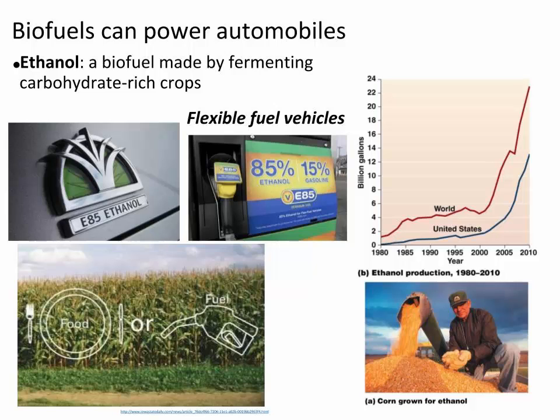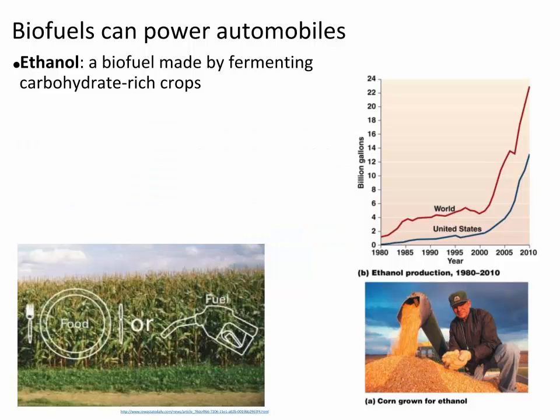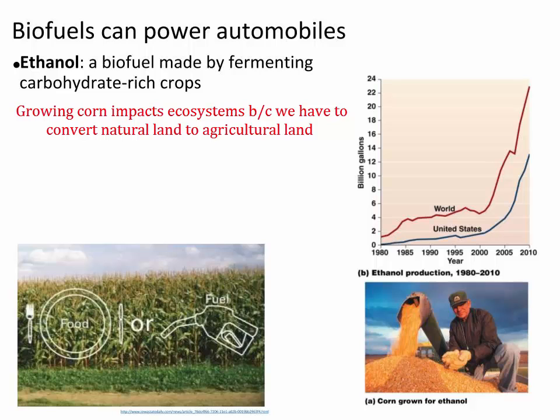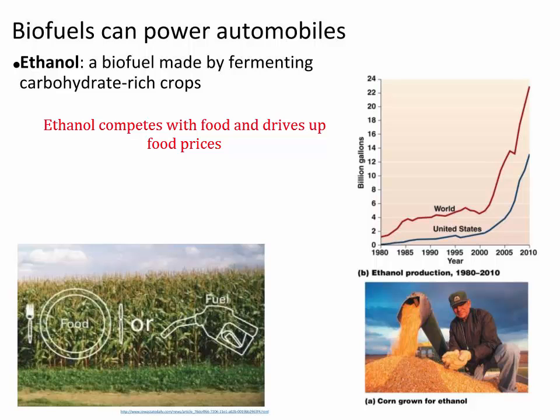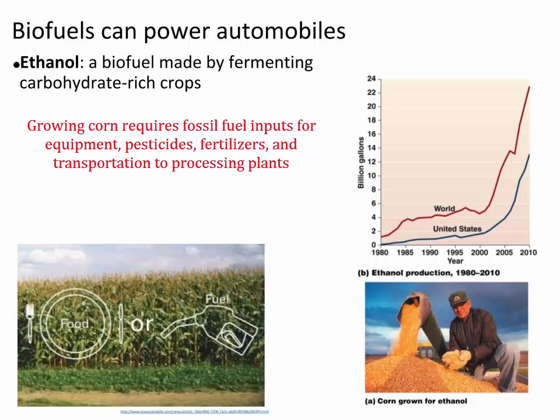While ethanol may seem like the golden solution to our energy problem for the transportation sector, what few realize, including most of Congress, is that growing corn for ethanol requires nearly as much energy as it produces, and there are other significant environmental impacts of growing corn for fuel. Specifically, growing corn impacts ecosystems because we have to convert natural land to agricultural land. Ethanol production requires significant inputs of pesticides, fertilizers, and irrigation. Ethanol competes with food and drives up food prices. And growing corn requires fossil fuel inputs for equipment, pesticides, fertilizers, and transportation to processing plants.